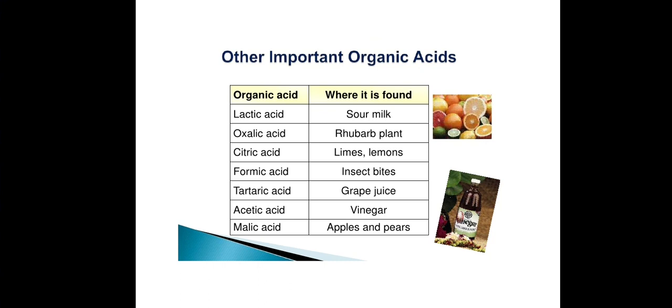Lactic acid, which is found in sour milk. Oxalic acid, which is found in the rhubarb plant. Citric acid, which is found in limes and lemons. Formic acid, which is found in insect bites. Tartaric acid, which is found in grape juice, acetic acid found in vinegar, malic acid found in apples and pears.